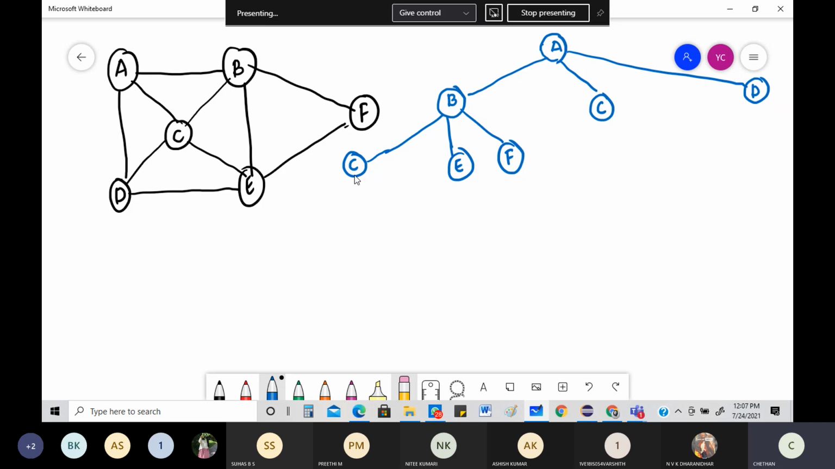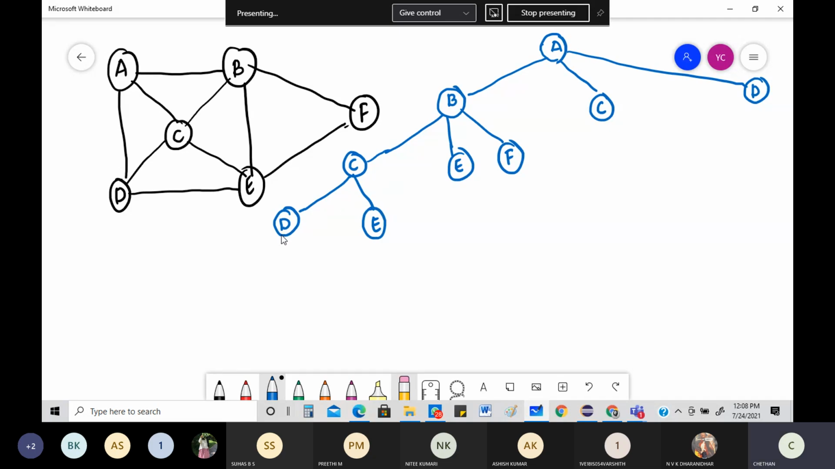Then if you take C, what are the ways I can go? From C, where all can I go? I can go to A, but from there only I came. I can go to B, from there only I came. So what are the other two possibilities? D and E. I can write that very clearly, that from C, I can go up to D or I can go up to E.